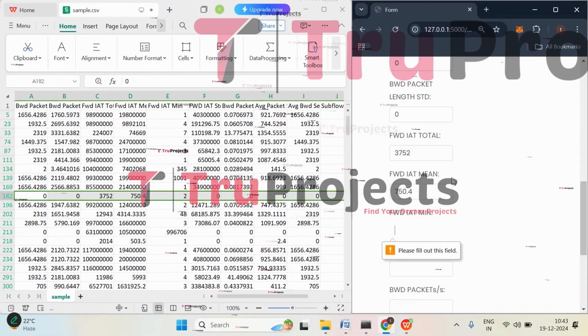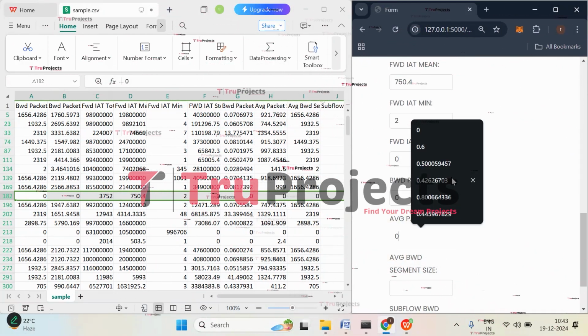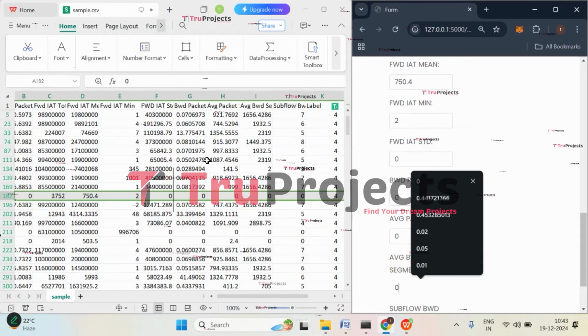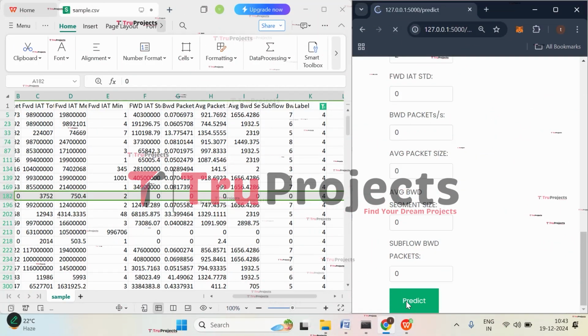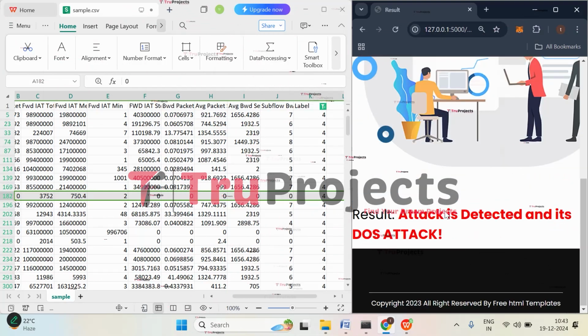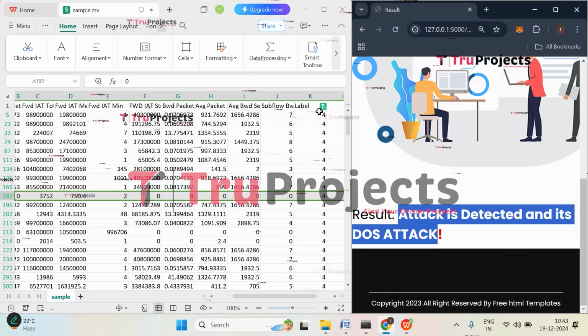Then IAT min is 2. And the next four values are 0. And the last value is also 0. Click on predict. Here we got the prediction that attack is detected and that attack is DoS attack. So here DoS attack has been detected.